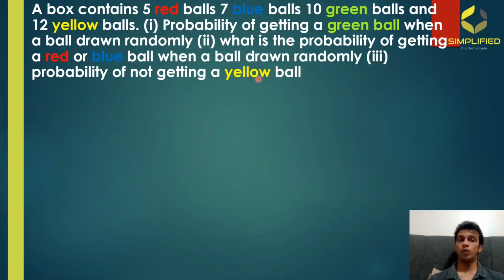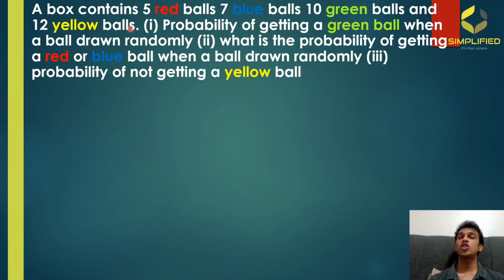So first of all, if a ball is going to be drawn from a bag or a box randomly, you have to understand that that particular ball could be one of the 5 red balls, or one of the 7 blue balls, or one of the 10 green balls, or one of the 12 yellow balls. It could be any of them.